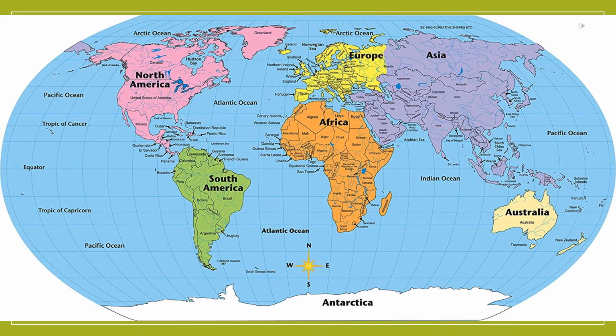The movement of the Earth on its axis every 24 hours, that is 1 day, is known as rotation. The movement of the Earth round the Sun on its orbit every 365 1/4 days, that is 1 year, is called revolution. The Earth rotates on its axis. The Earth revolves on its orbit.